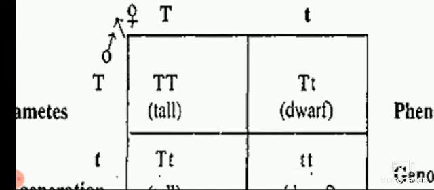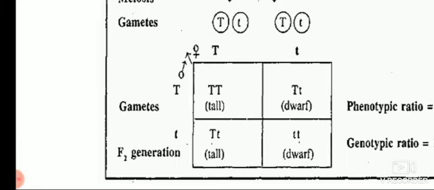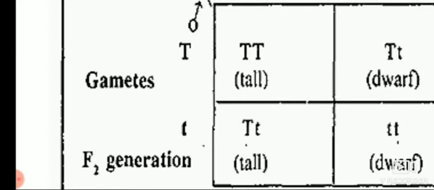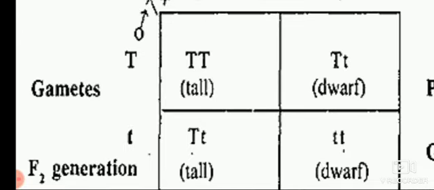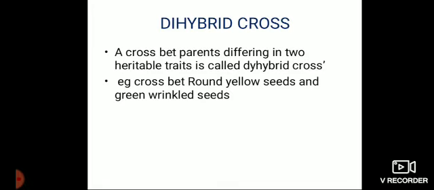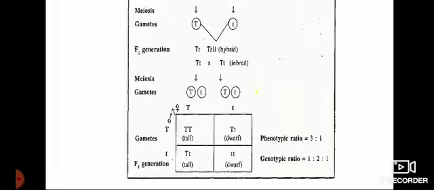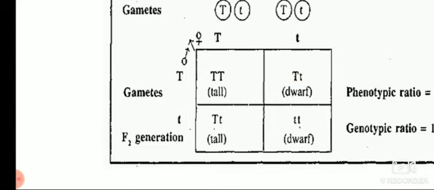And here this is called a Punnett cross or checkerboard cross. And this we have taken as male flower and female flower. So capital T with capital T we get capital T capital T, with small t we get capital T small t. Again with capital T we get capital T small t, and here with small t we get the condition called small t small t.